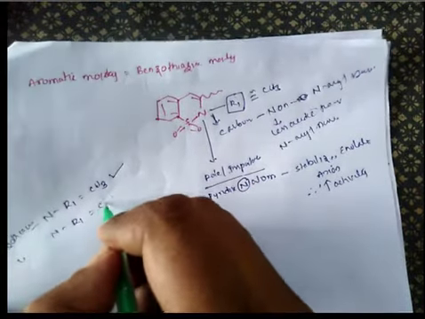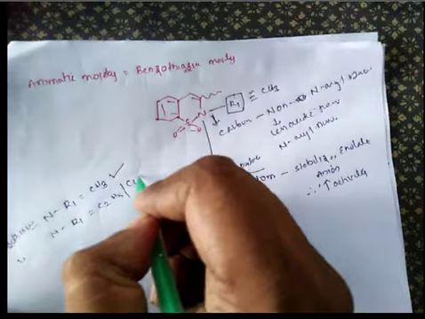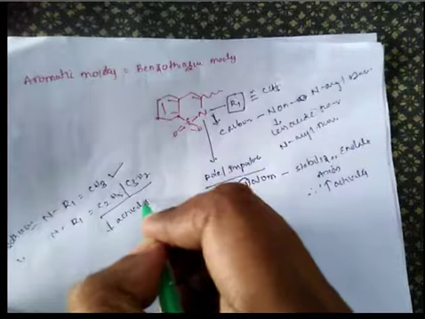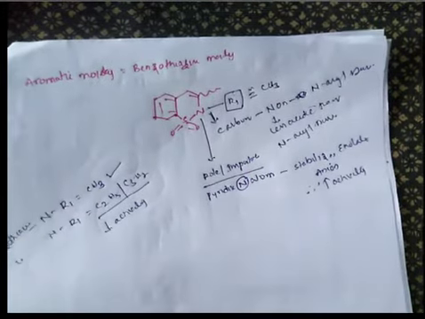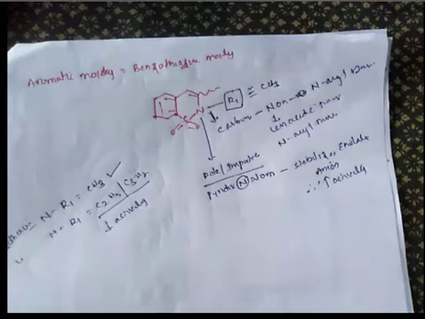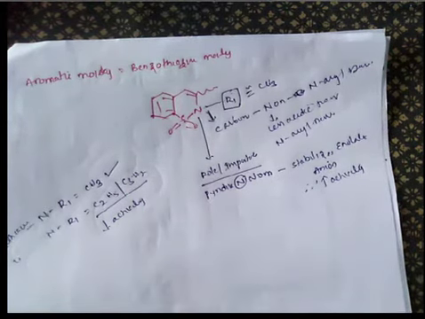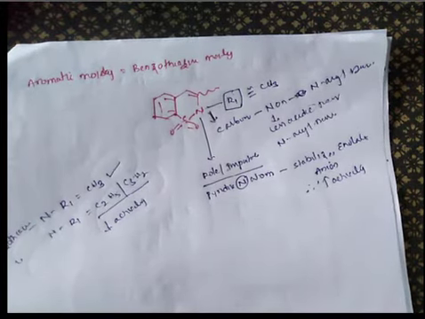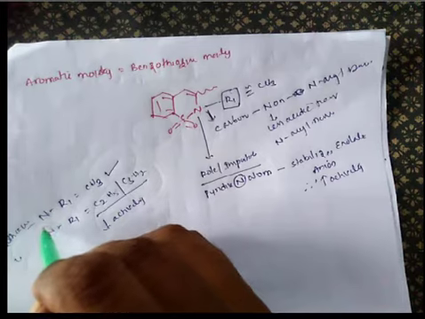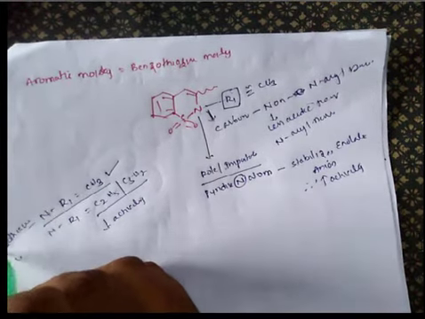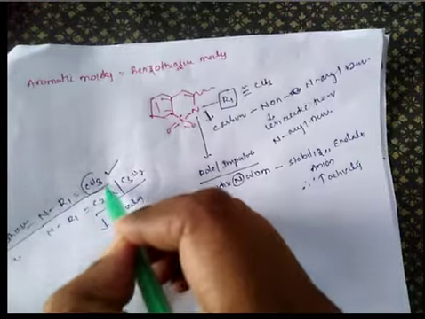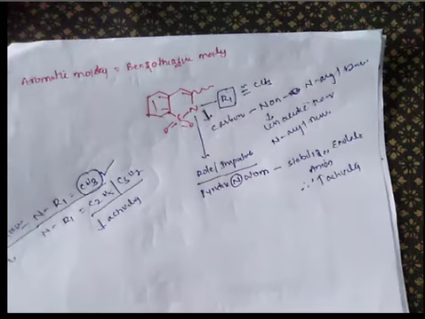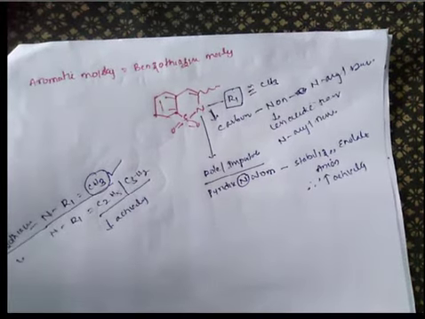If you replace this with C2H5 or C3H7, the net result is decrease in activity, because these are very bulky groups that avoid binding of the drug with the COX enzyme. So these groups will create steric hindrance, so the binding efficiency of this drug molecule will decrease. So the best group at R1, the benzothiazine nitrogen substituent, is the methyl group. Other groups make the molecule more inactive.